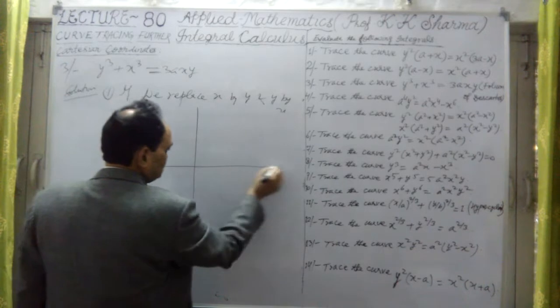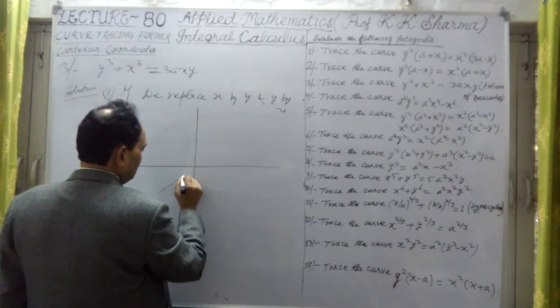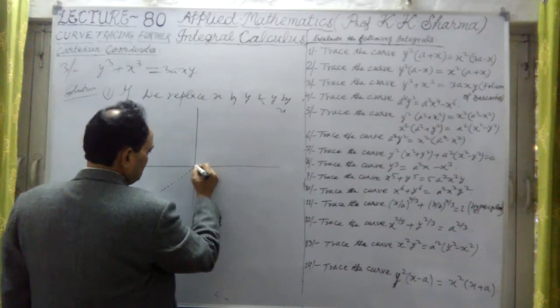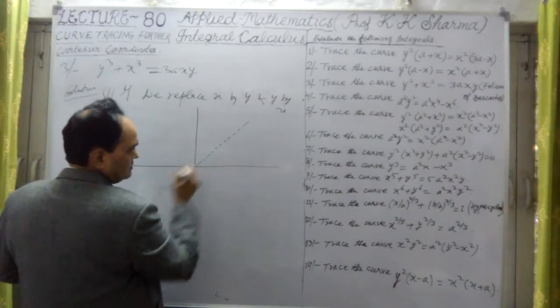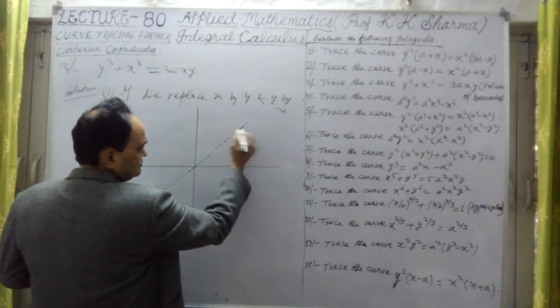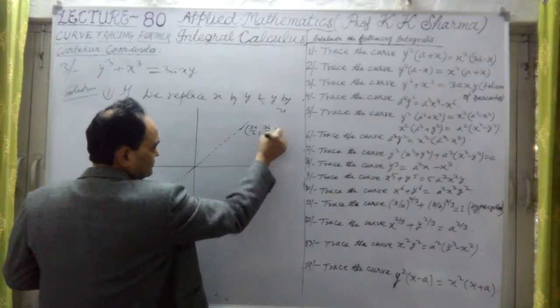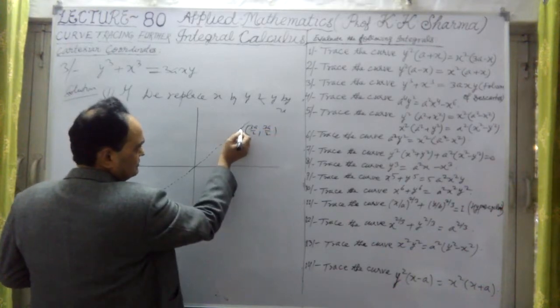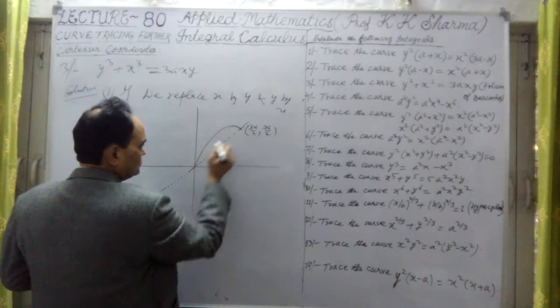As I told you, the curve is symmetric to the line y equal to x. Now at this point, positive value 3a by 2, let me take this is 3a by 2. At this point there is 3a by 2. The curve is passing through the origin also.